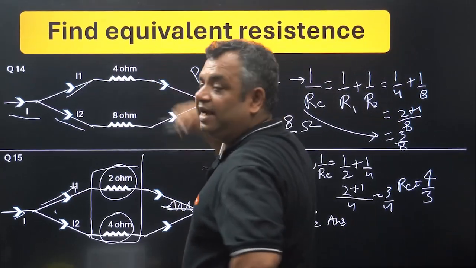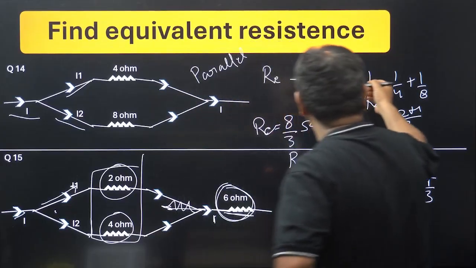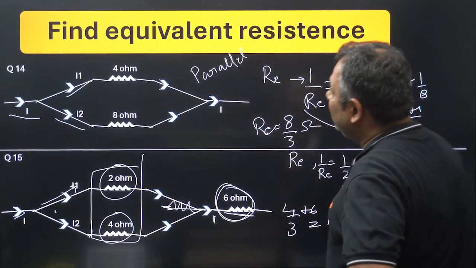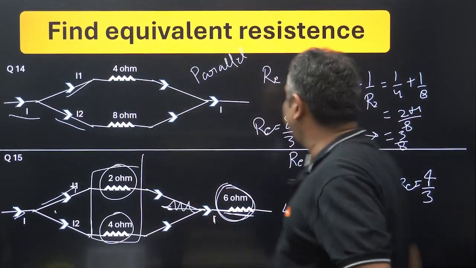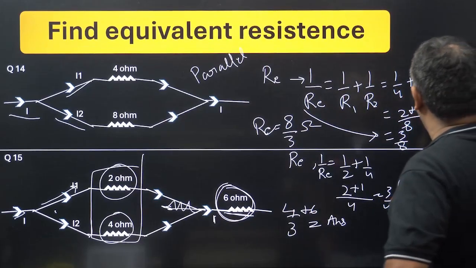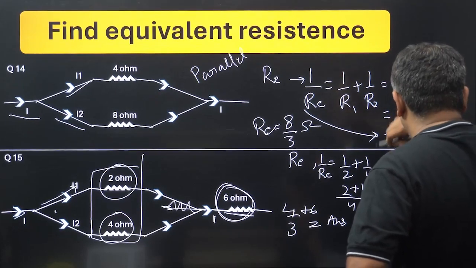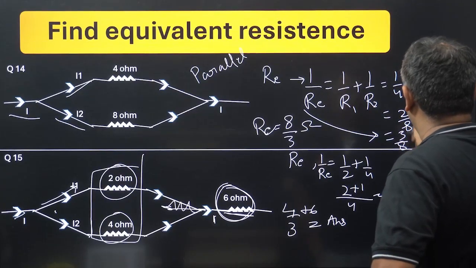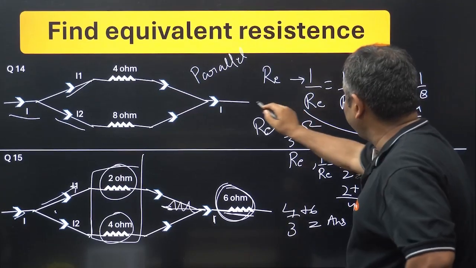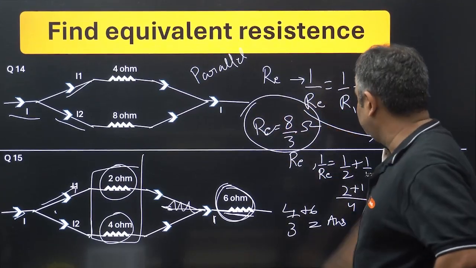4 ohm and 8 ohm, both of them have been put in parallel. Why in parallel? Because currents are going different. So 1 by 4 plus 1 by 8. I take the LCM 8. Then 2 plus 1, 3 by 8. 3 by 8 is 1 by RE. So RE is 8 by 3 ohm.